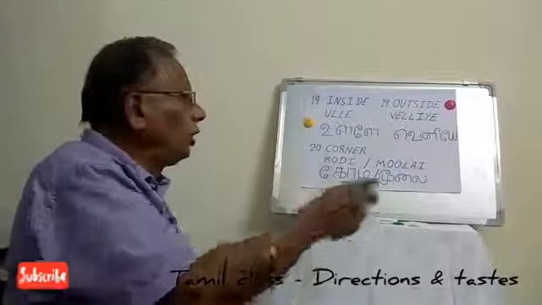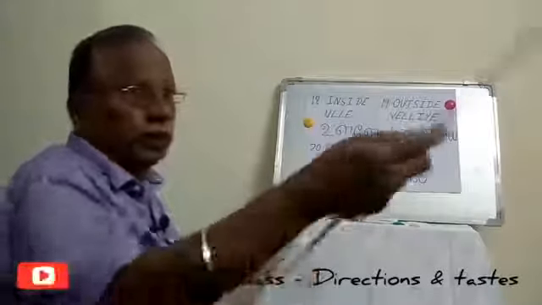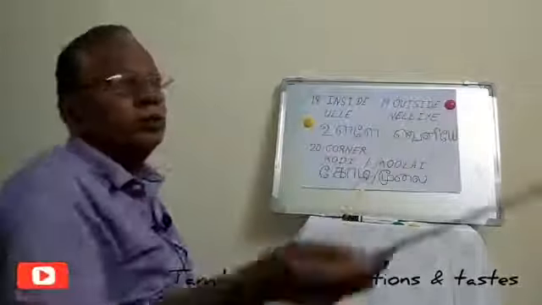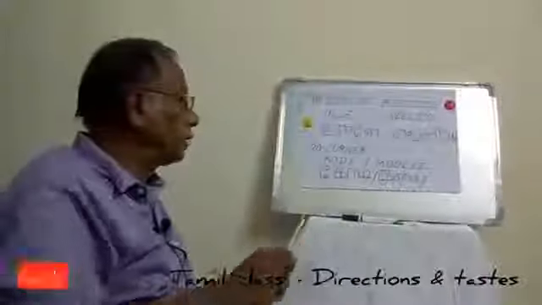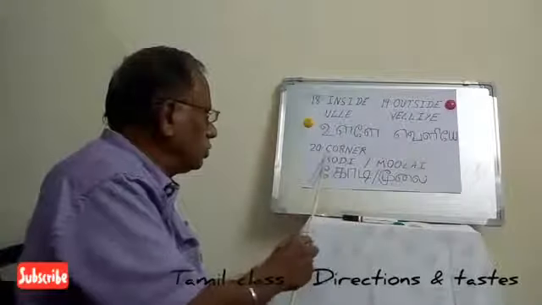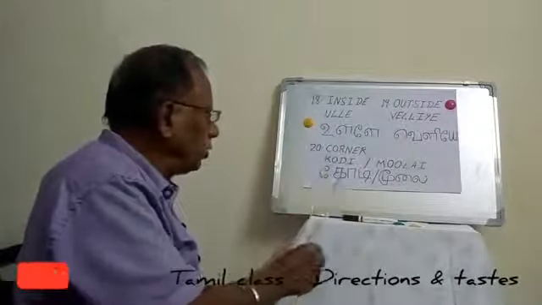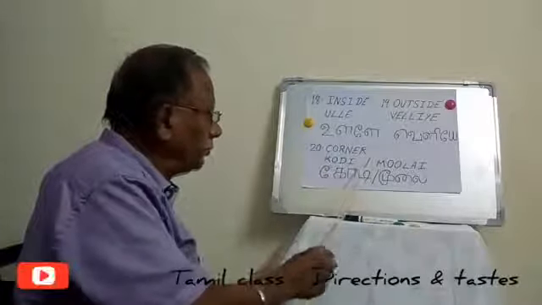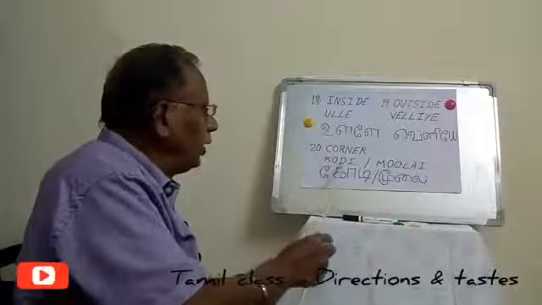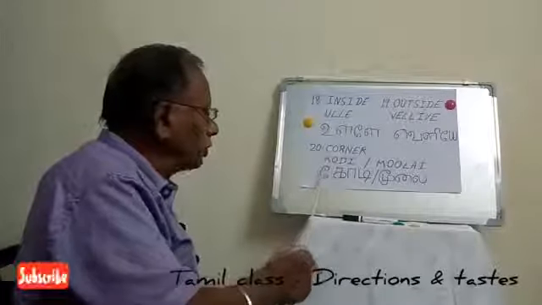Now for the corner there are two names. Either we say Kodi, and Kodi means a corner room. Mule is also said. There are two ways we can mention this corner. Kodi, K-O-D-A written in English, so you have to pronounce it as Kodi.